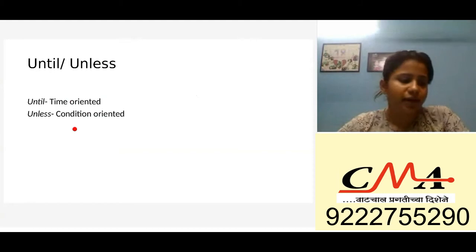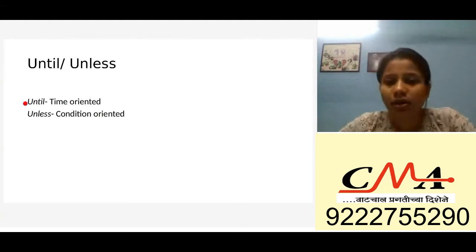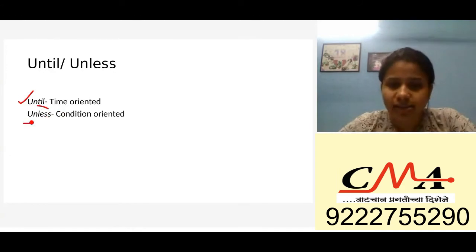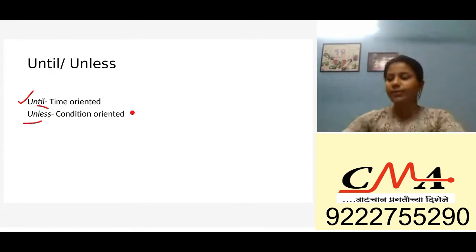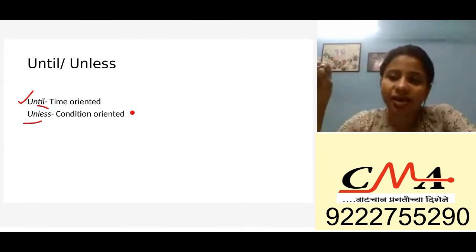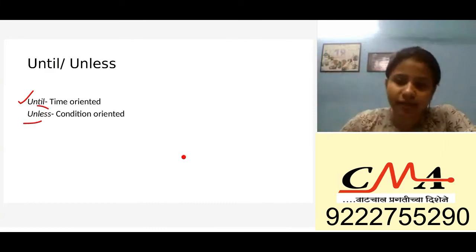Now, until and unless, these are very important. What is important is until is always going to be until a particular time. So it's time oriented, and unless is going to be condition oriented. What do you mean by condition? If a particular condition is satisfied, if condition A is satisfied, then only B will happen. Something like that. Okay, so let's see.